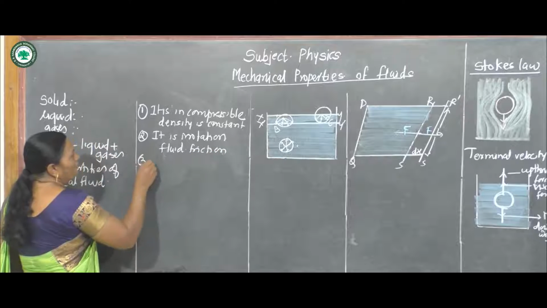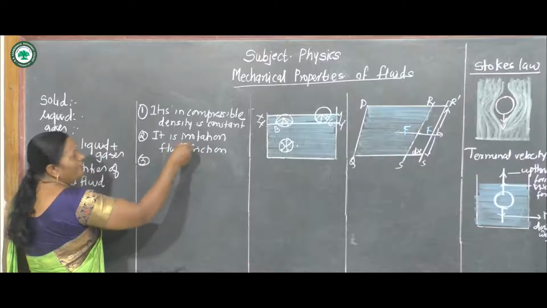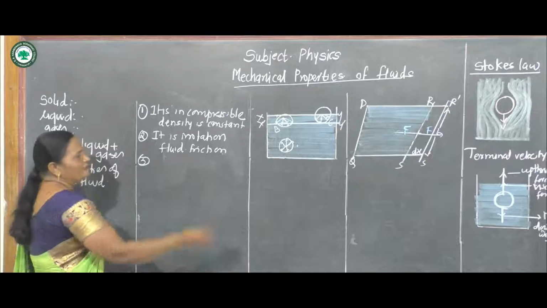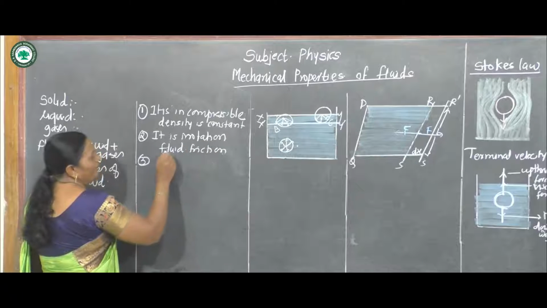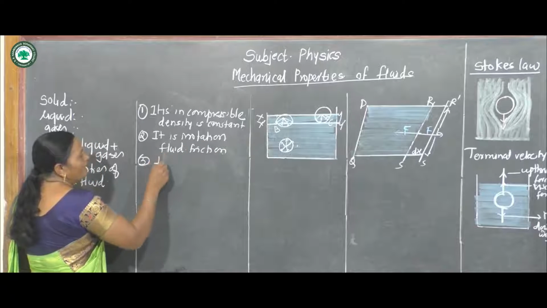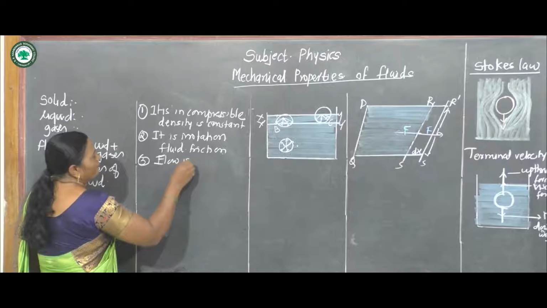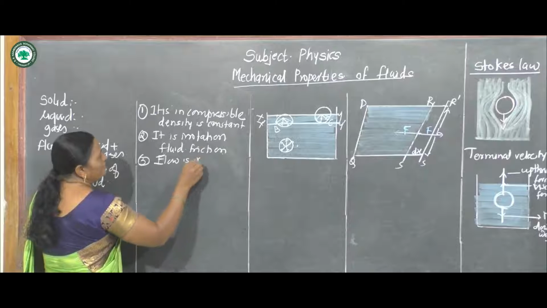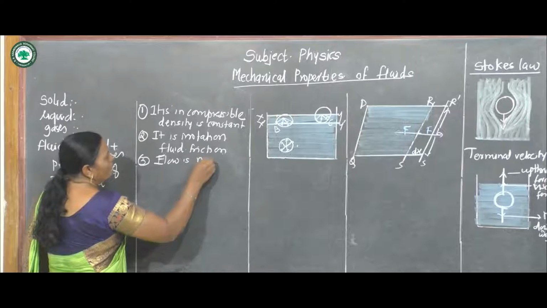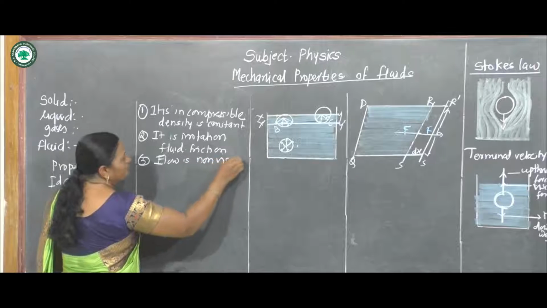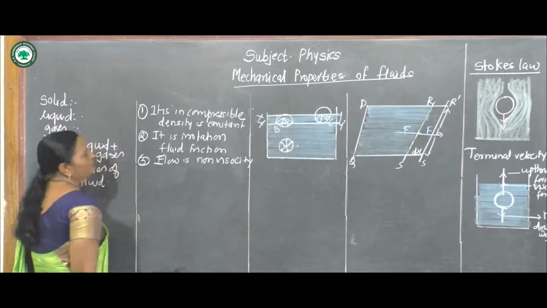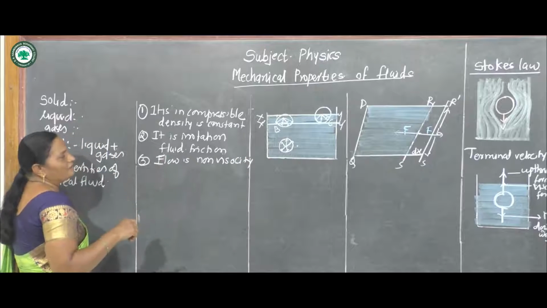The third property is that the flow is non-viscous, that is, it does not have fluid friction.